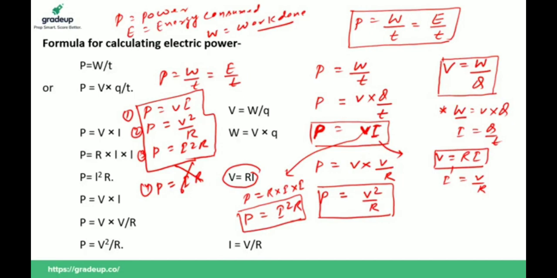Is this clear or not? Is the derivation clear? Yes, P is equal to IR is wrong. But all the others are formulas of electric power. P is equal to VI: if voltage and current are given, you can calculate power using this formula. If voltage and resistance are given, you can calculate power using this formula. If electric current and resistance are given, you can calculate the power using this formula. Is it clear or not? If clear, please comment.